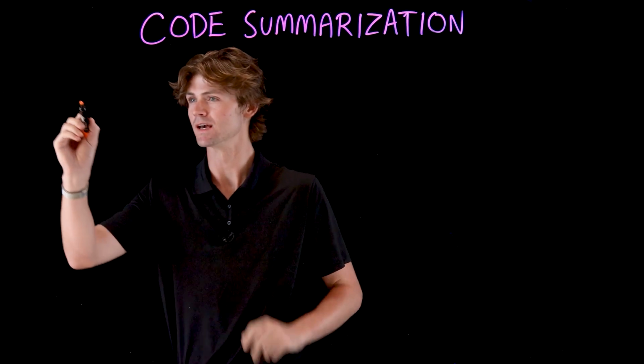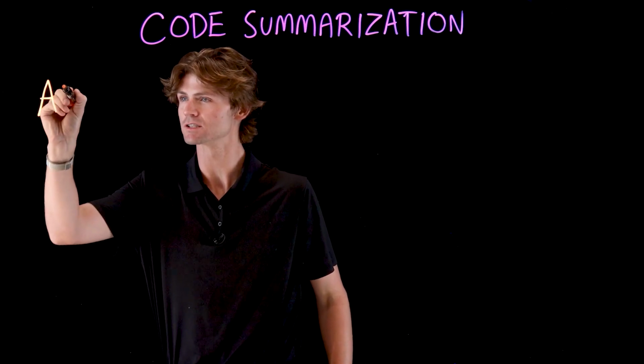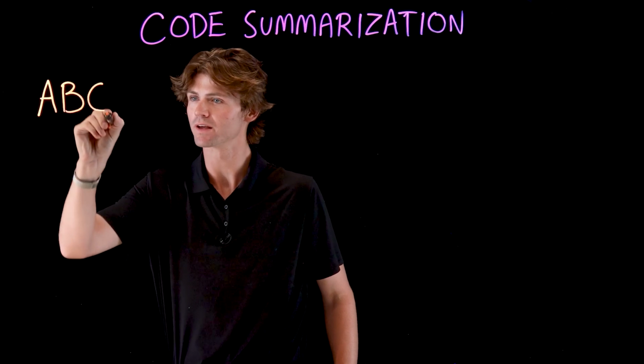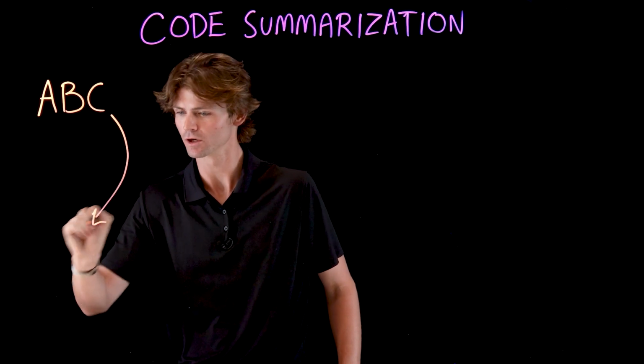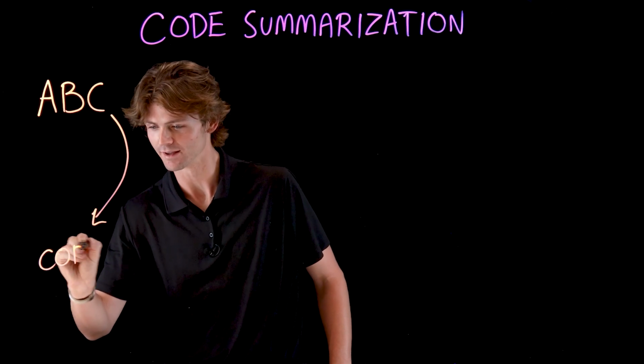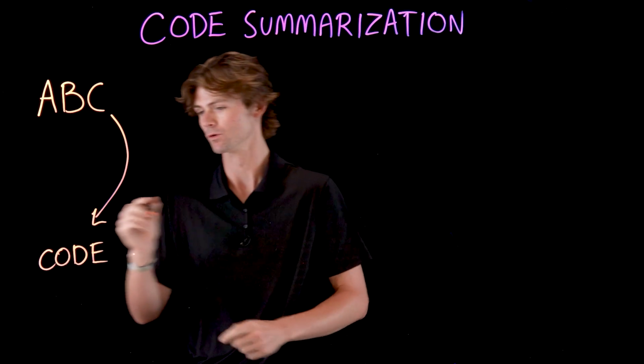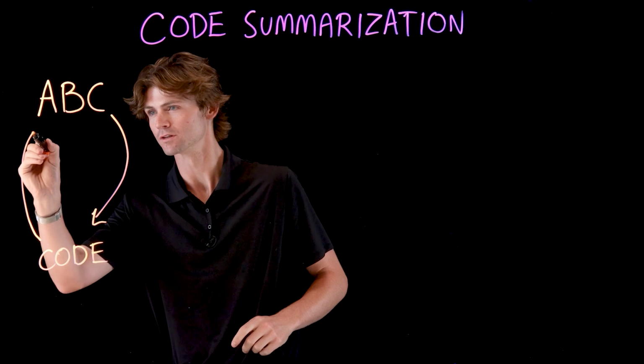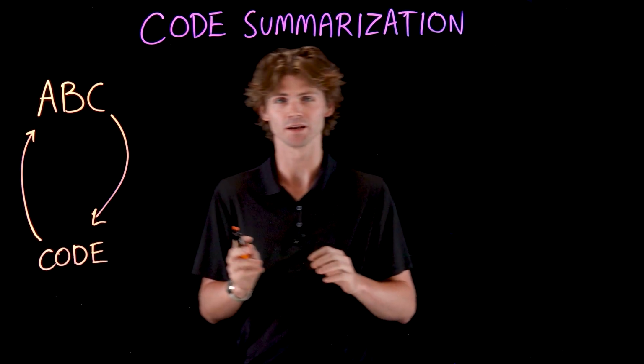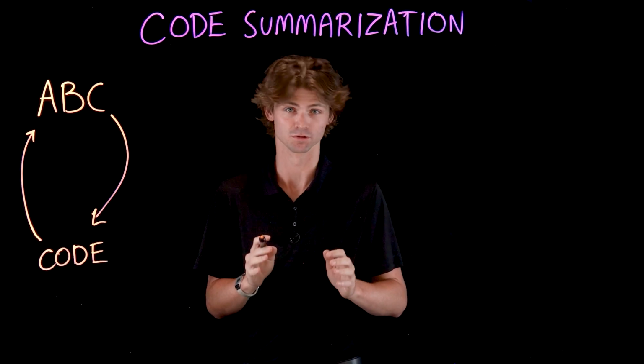Code summarization is a tool where users can enter a text prompt and a generative AI tool can return code to use or modify as needed. And it can also work in reverse, where a user can enter code into the tool and get back plain English describing what that code does.